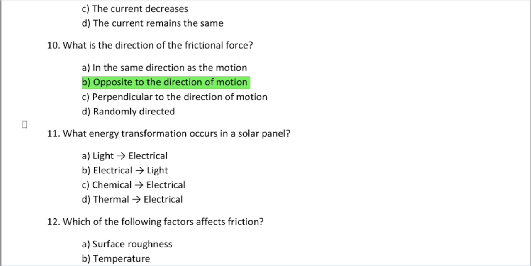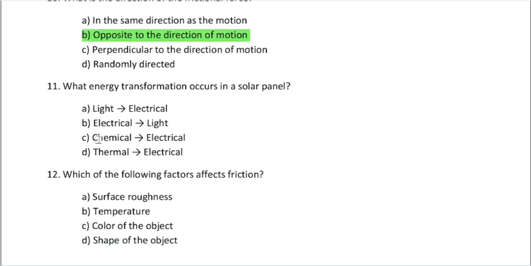My points, you have to keep in your mind. Next question: what energy transformation occurs in a solar panel? Solar panels, what is the duty? It will create electrical energy. So you can reject answer B, right? Never answer B. A, C or D. What is the starting point? Light energy to electrical energy.